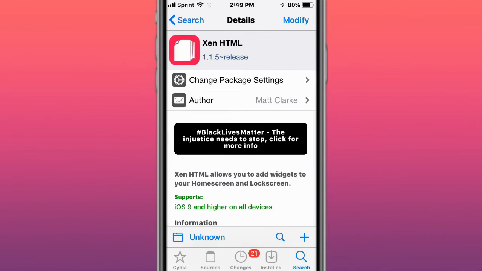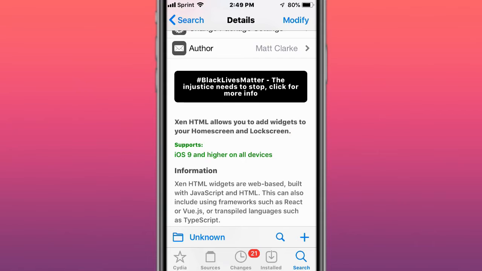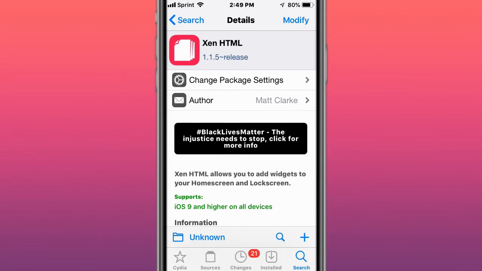Next we get called Sgnhtml, which allows you to add widgets to your home screen and lock screen. It supports iOS 9 and higher. It's kind of like you get those widgets like you do on iOS 14, but on iOS 9 and 13 you can get those iOS 14 widgets.